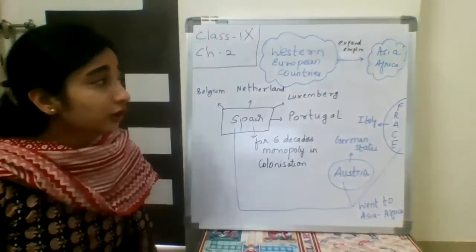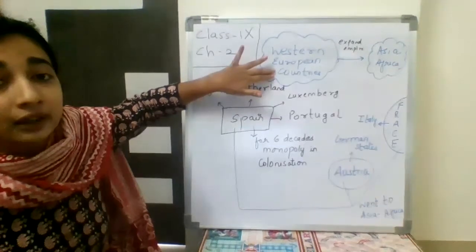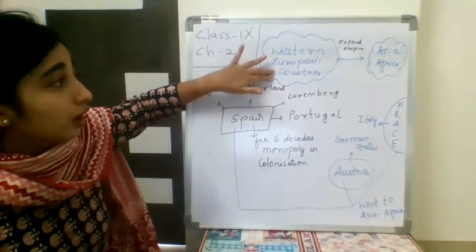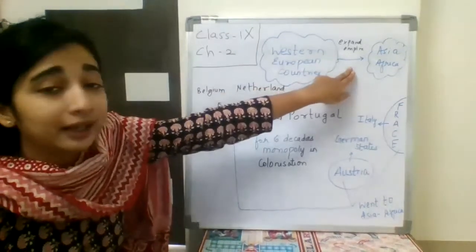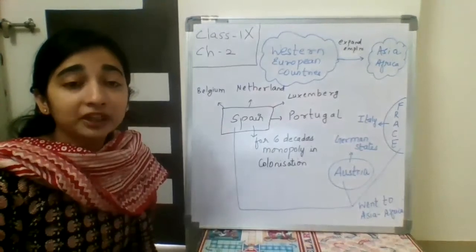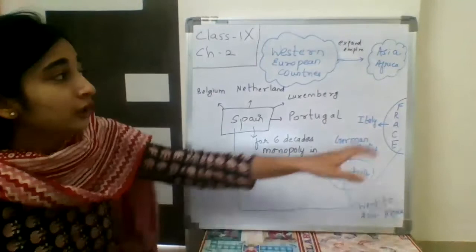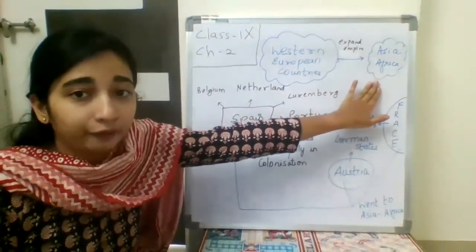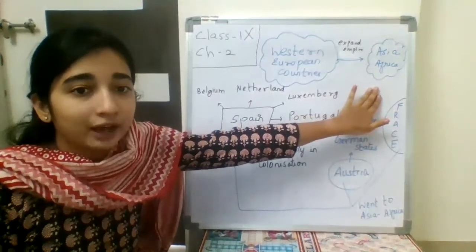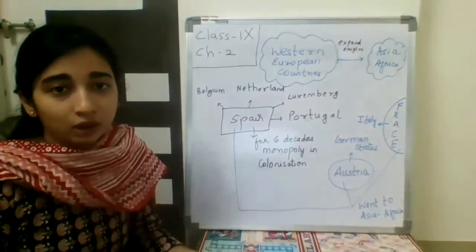So the Western European countries, Europe is a continent, and the countries in the western part of Europe wanted to expand their empire. They wanted to acquire new territories, and that is why they started going towards Asia and Africa. But before that, they captured their neighboring countries also.